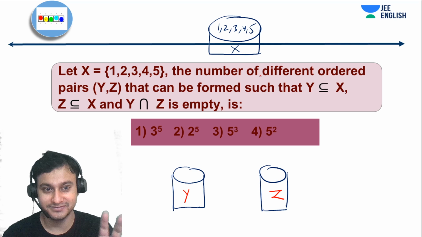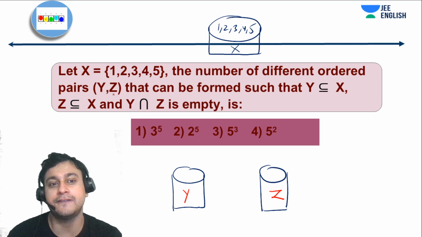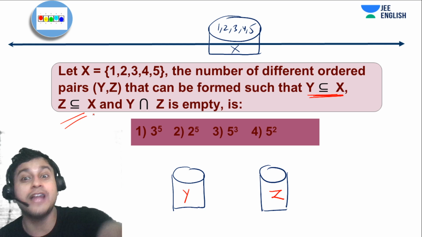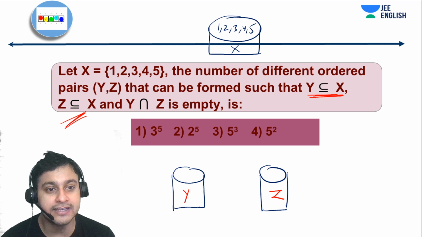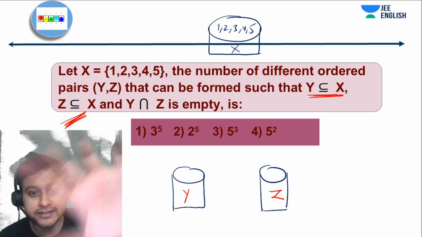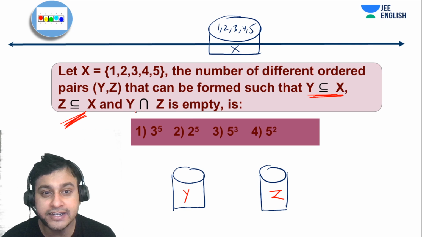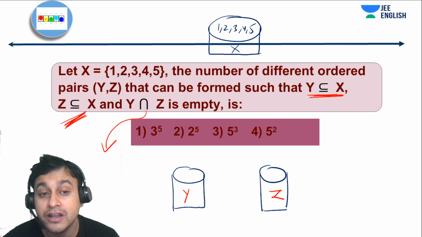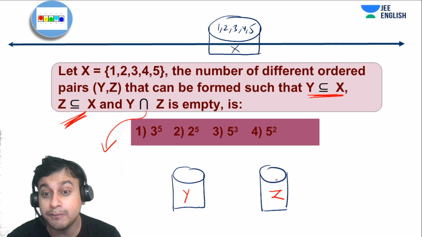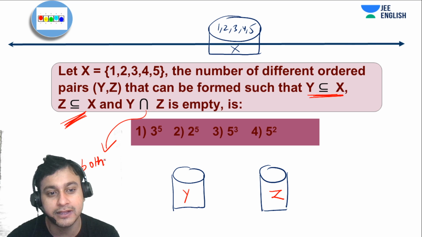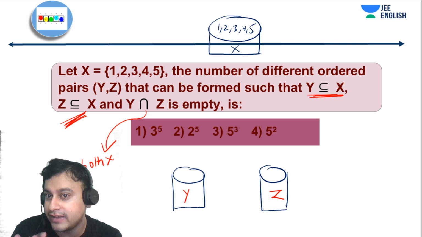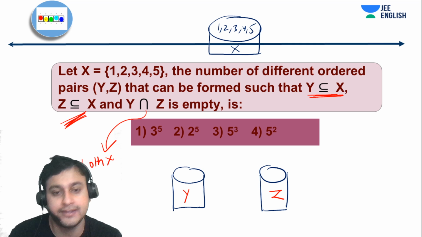Understood? So they are asking how many ordered pairs (Y, Z) can be formed such that Y is a subset of X and Z is a subset of X. How many ways can you do that? That's what they are asking. That means you are putting these in 2 boxes and Y intersection Z is empty. What does that mean? This means that no number can be put in both the boxes. So both is not possible, right? You have to analyze the questions very properly, and then only you will get the question.